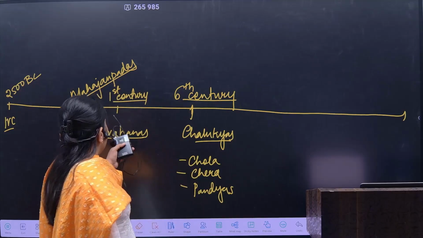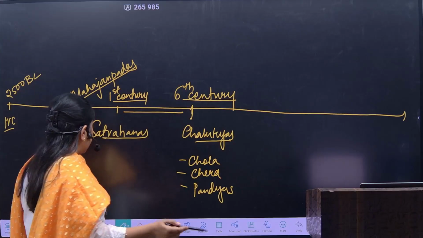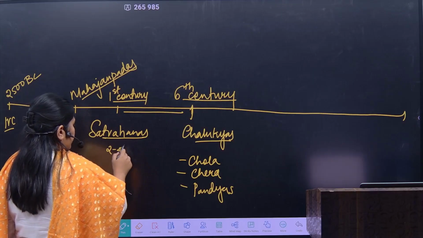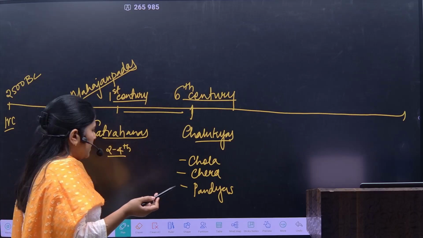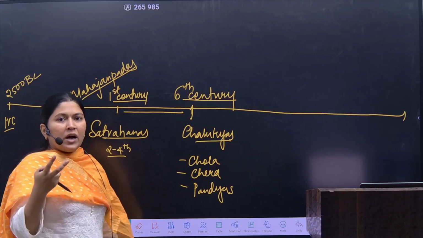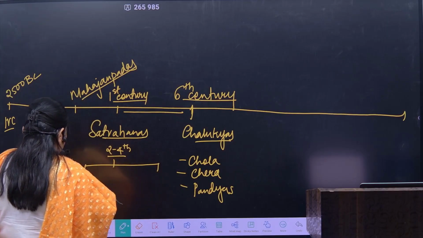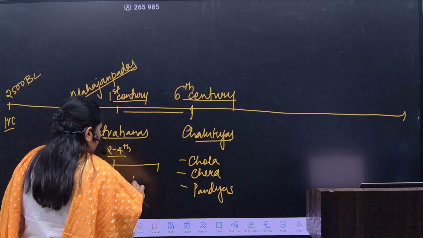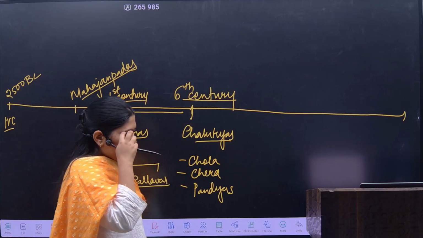But the question comes, what was in between? Because in the last lectures we have seen that the Satavahanas merely remained up till the 2nd to 4th century. What after that? So here after the Satavahanas, the Satavahanas had two major kinds of feudatories. One were the Kadambas and the other were the Pallavas. They were governing the important regions.